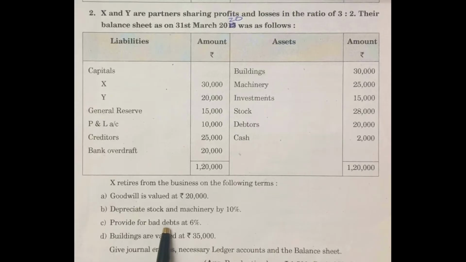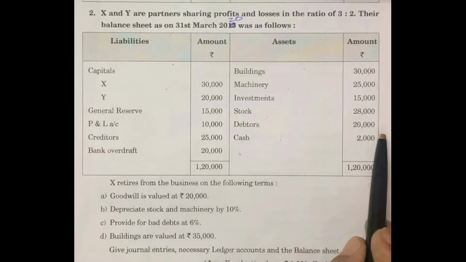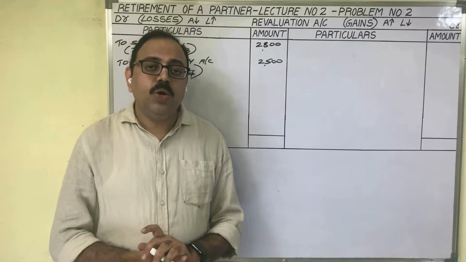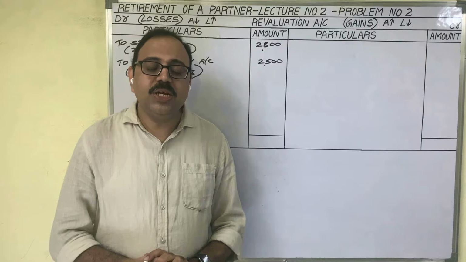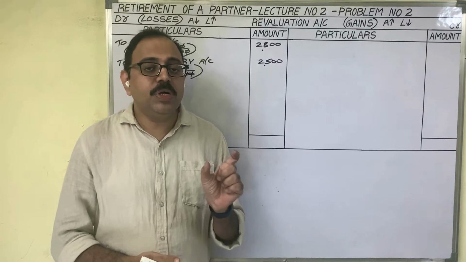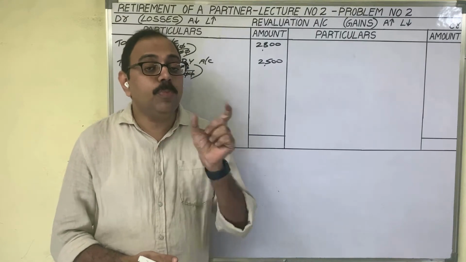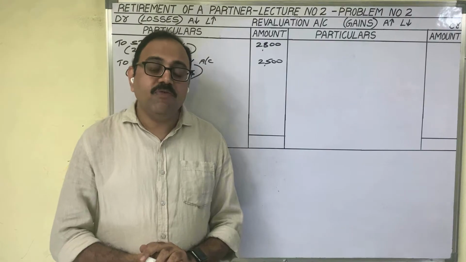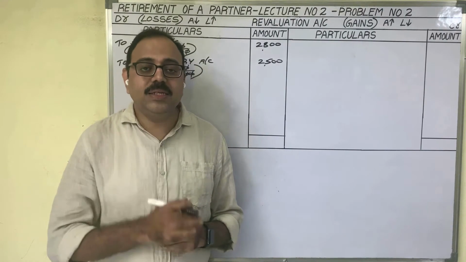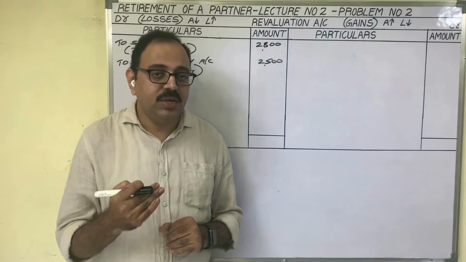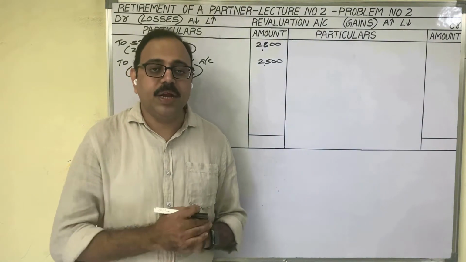C. Provide for bad debts at 6%. In the old balance sheet, debtor value is given as 20,000 rupees. The additional information says that a 6% provision for bad debts is to be provided on debtors. Provision for bad debts we have to subtract from debtors. Debtor is an asset. Asset value is decreasing. It is a loss. It should be debited.